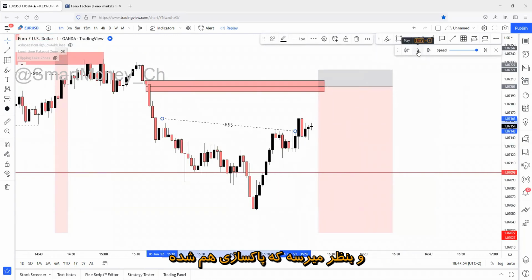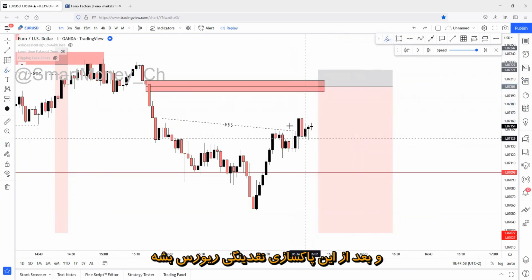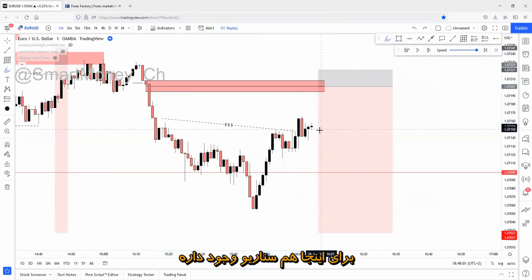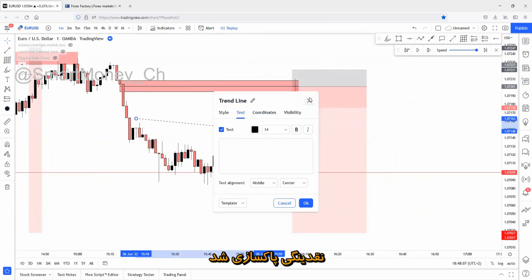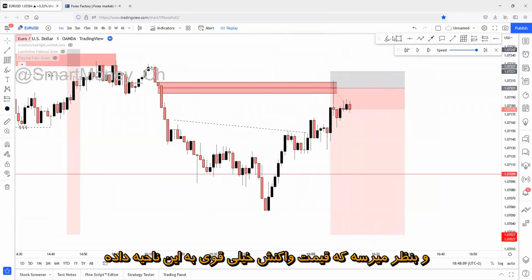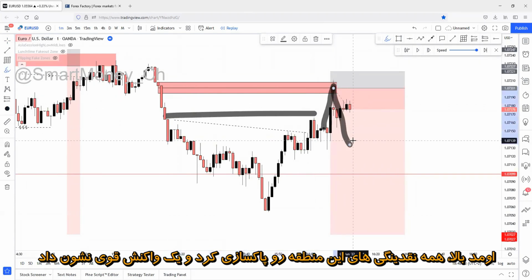And that seems like it's being swept. So price, maybe there's a chance that price won't come up to this zone and just reverse after the liquidity sweep. There are scenarios for this one too. But okay, that was fast. Okay, liquidity has been swept. And seems like price reacted strongly on this zone. Come up, swept the liquidity, all of the liquidity from this region, and reacted strongly on this zone.